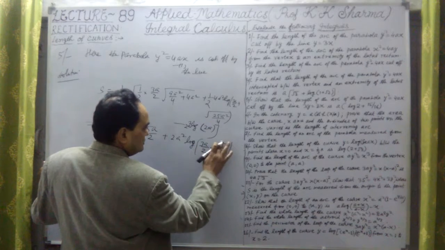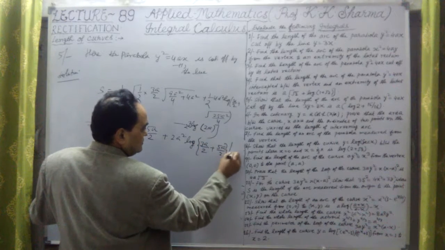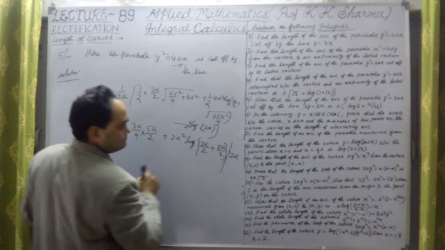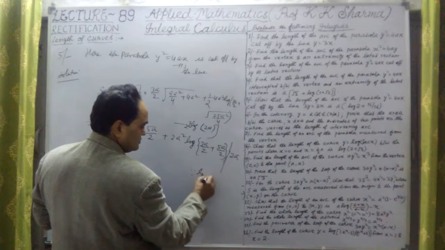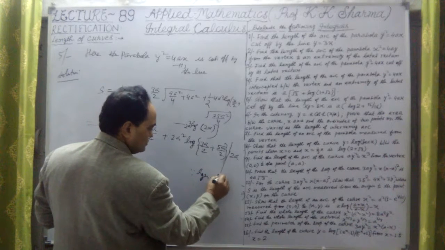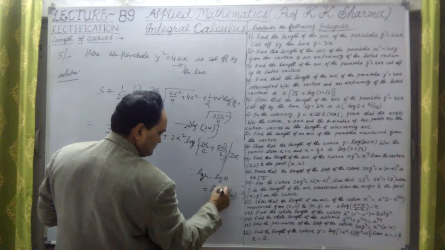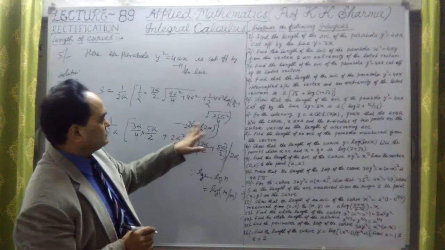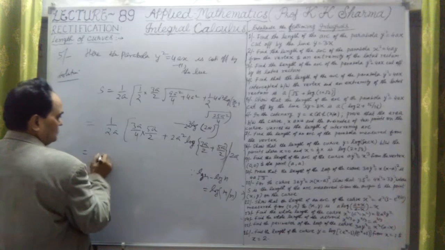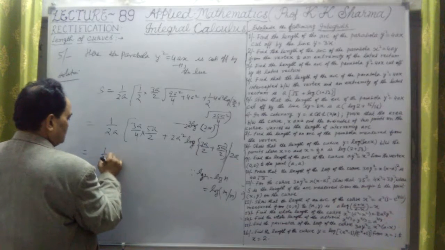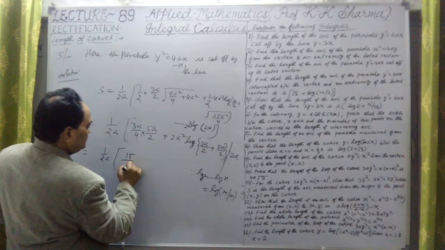Since log m minus log n is equal to log of m upon n, we have applied this here. This is 2a square common, and then it will be log m minus log n. So what it is giving us is 1/2a times 15 upon 16 a square.